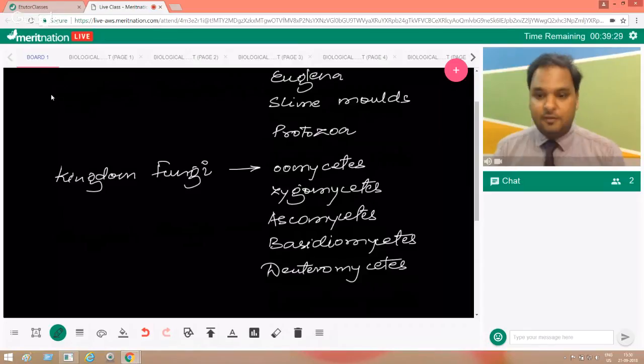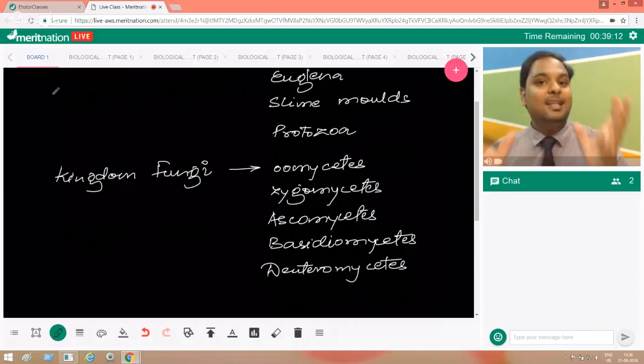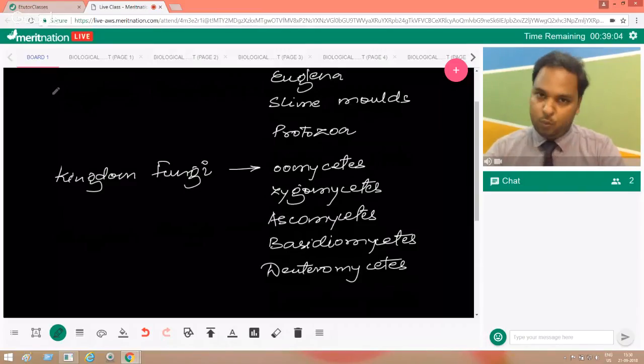These are the further classification of fungi. We have got many different kinds of fungi, which have been classified according to their sexual reproduction and what type of fruiting body they make. Based on that, it has been divided into various groups.